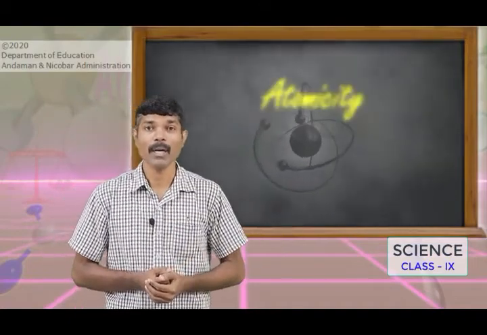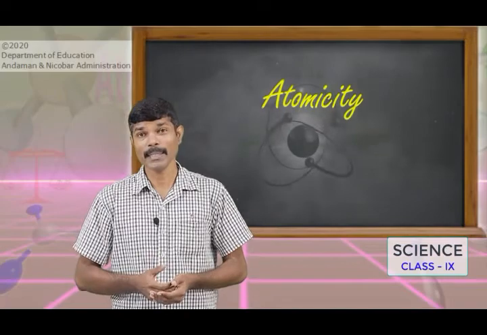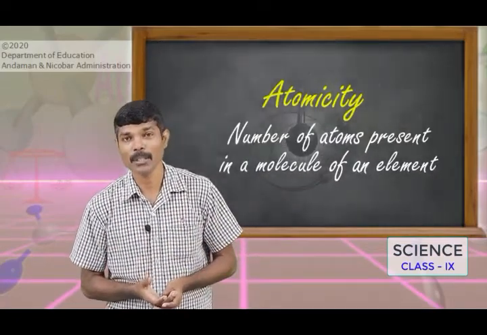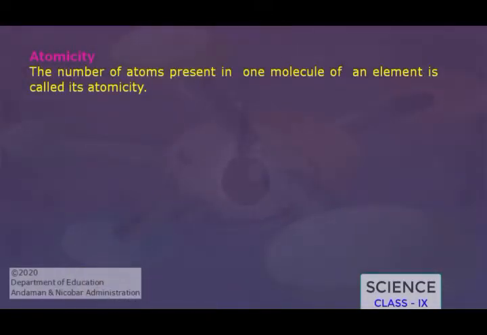Now we see about atomicity. Atomicity is the number of atoms present in a molecule. The number of atoms present in one molecule of an element is called its atomicity. When we talk about molecules, previously we have learnt that the molecules are of two types: molecules of elements and molecules of compounds.